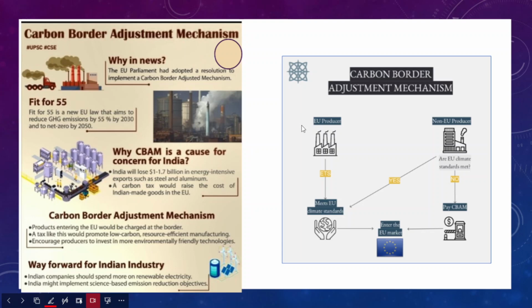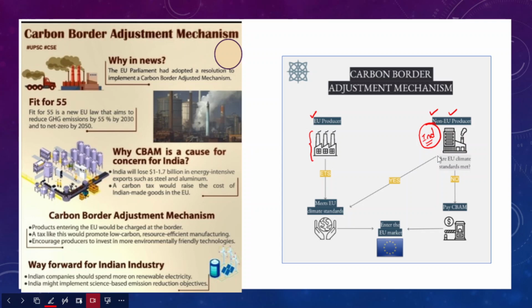Okay, so generally what happens, for example, this is a European Union importer and this is a non-European Union producer. This is a European Union producer company, industry. For example, imagine this company is based in India, and this is also called a non-European Union producer.